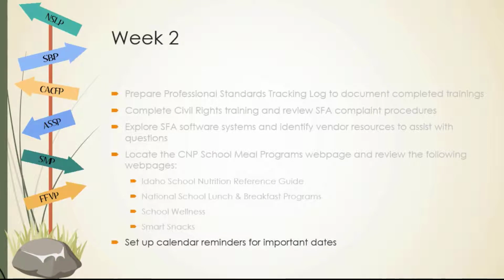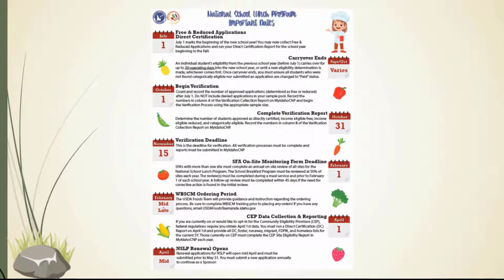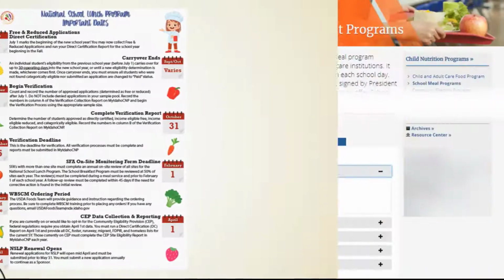Each year begins a new set of necessary activities for program operations. Many of the required events have due dates. Others occur during specified time frames. It's important to document due dates and become familiar with the cyclical nature of child nutrition programs. This important dates reminder handout is available in download forms and lists key dates to plan for every year.